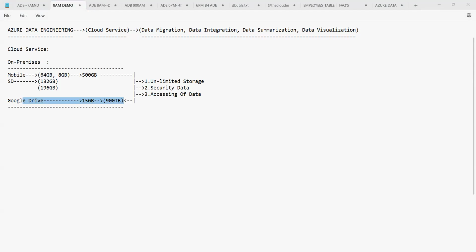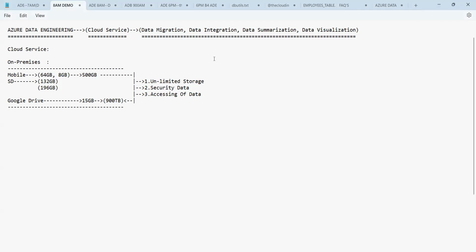Can we access the data? Yes, we can access the data from any part of the world if you store the data in Google Drive. Am I right or not? Okay. And whereas you can store unlimited data, security of the data is the responsibility of Google, as well as the accessing of data is possible from any location of the world, guys. It is possible to store the data from any location of the world.